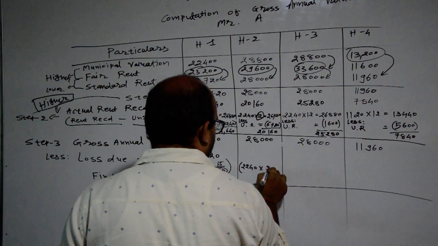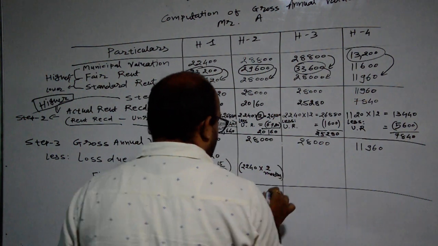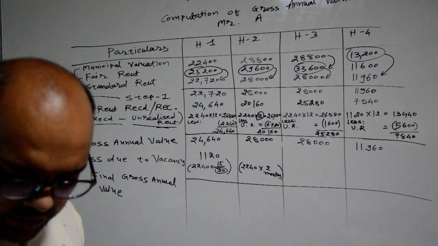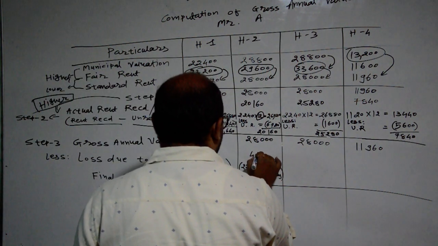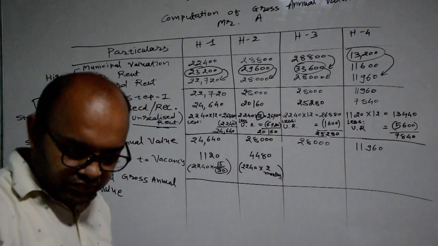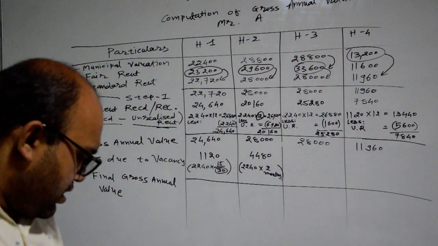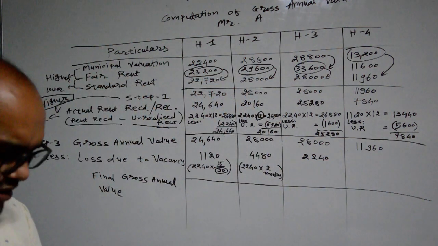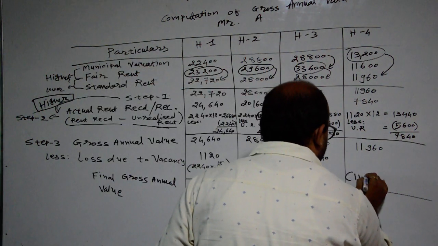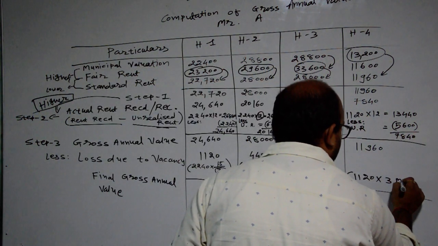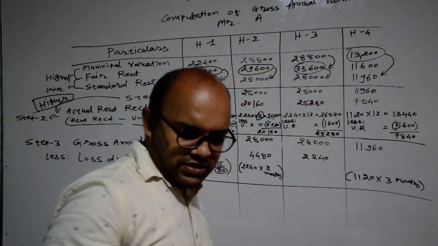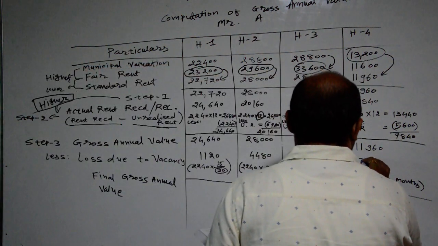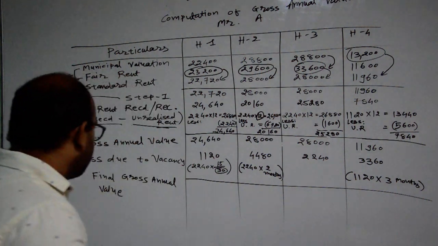Okay, then after, 2 months is the vacancy period. So 2240 multiplied by 2 months. This way we will calculate that 2240 multiplied by 2 means 4480. Then after, how much? 2240, because only 1 month is the vacancy period here, and then after 1120 is our rent, multiplied by 3 months. Because here the vacancy period is 3 months, so 1120 multiplied by 3, 3360.